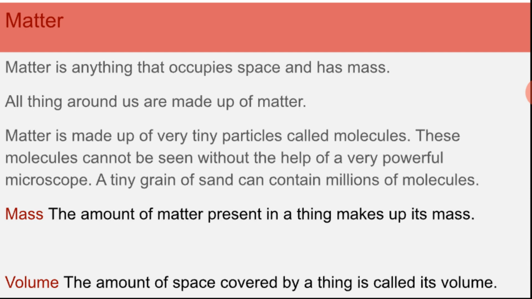A tiny grain of sand can contain millions of molecules. It has many molecules.